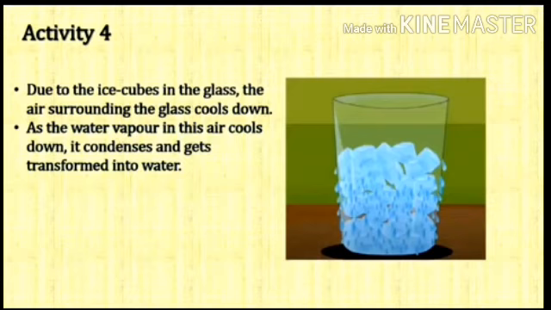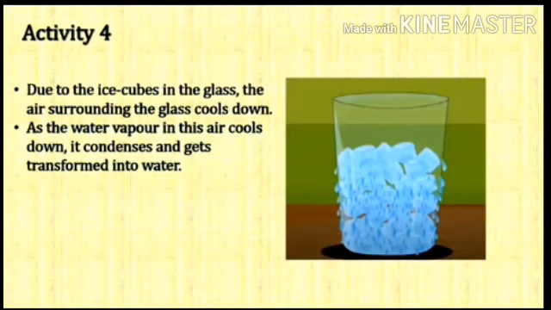As we keep the glass on a table, air is present surrounding the glass, and inside the glass there is an ice cube, which is very cool, at a very low temperature. In the air, water vapor is also present, along with oxygen and nitrogen.